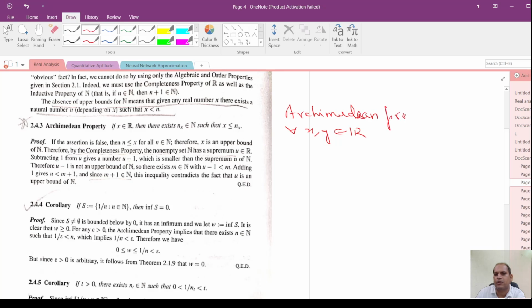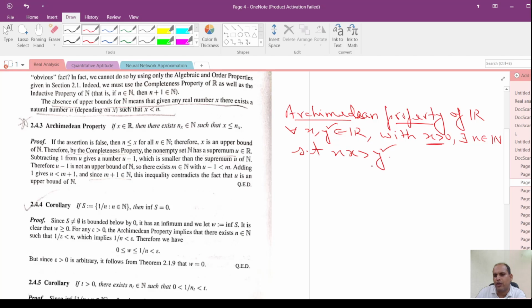As per the Archimedean property, for every x, y belonging to R with x greater than 0, there exists at least one natural number n such that n times x exceeds y. Since this relation is true for each y, whether y is negative, 0 or positive, the only restriction is on x.